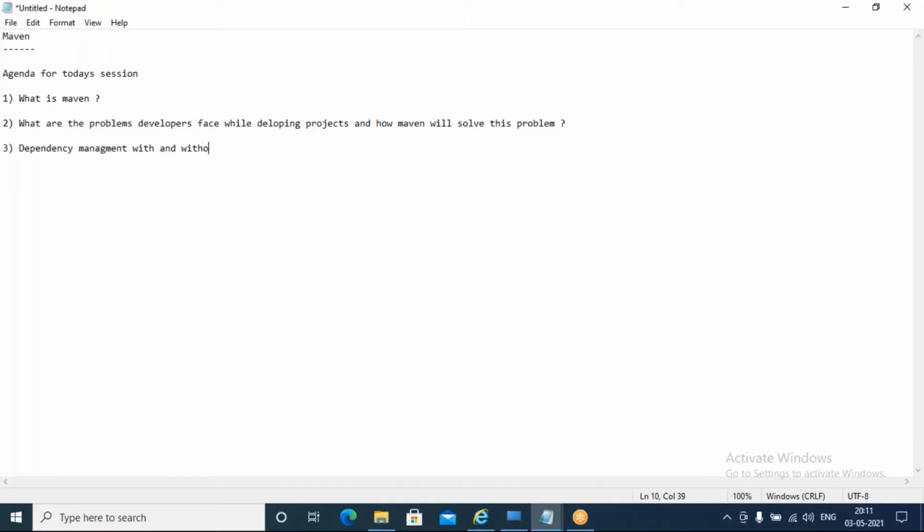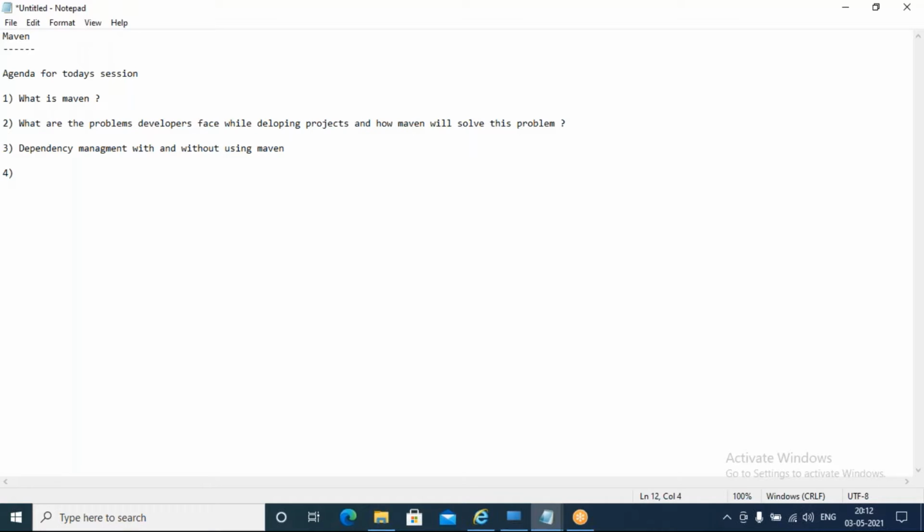By using Maven, how can we manage the dependencies required for our project, and without Maven, how can we manage that? What problems will we face without using Maven? So that part I will explain.